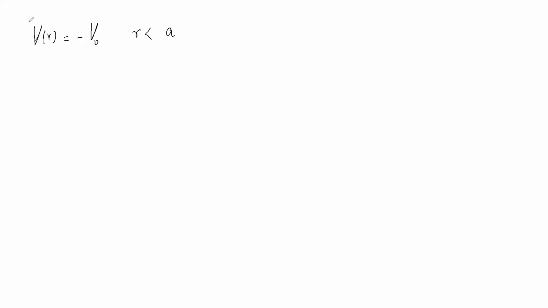Then what will be dσ/dΩ? This will be |f(θ,φ)|², and that will be equal to 4μ² over... See, V naught is a constant, a potential of constant depth. Therefore this is constant.